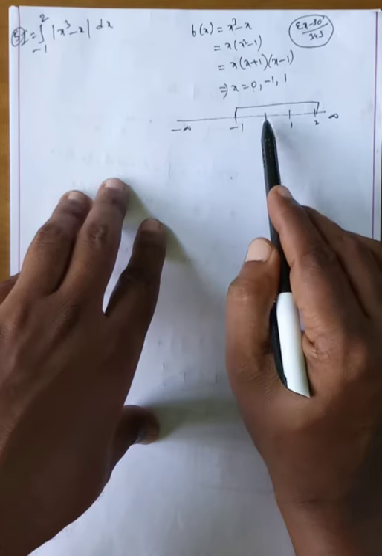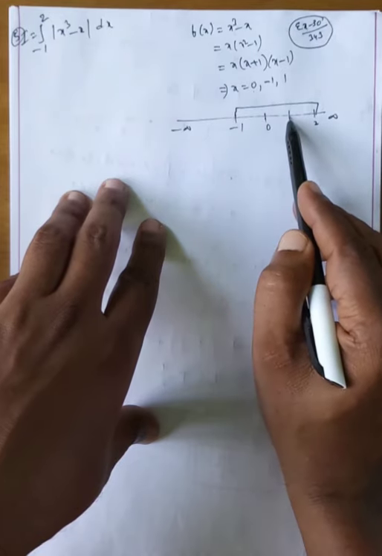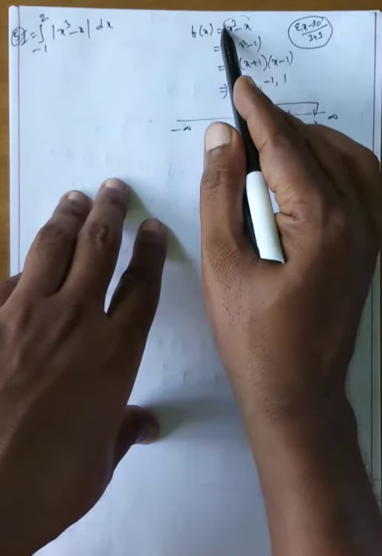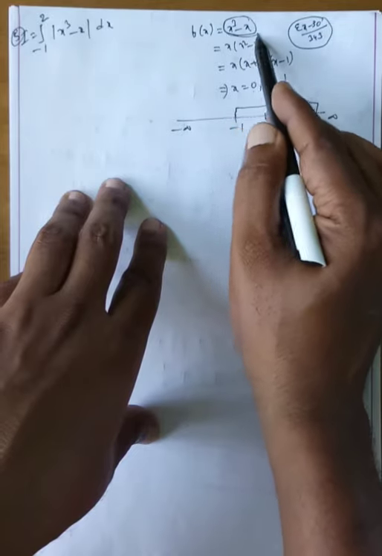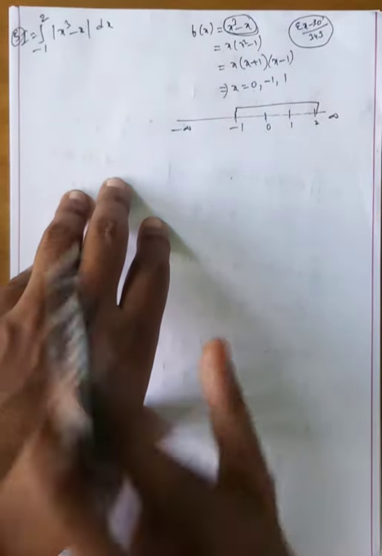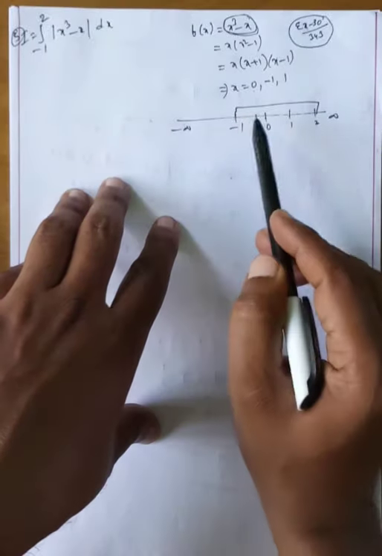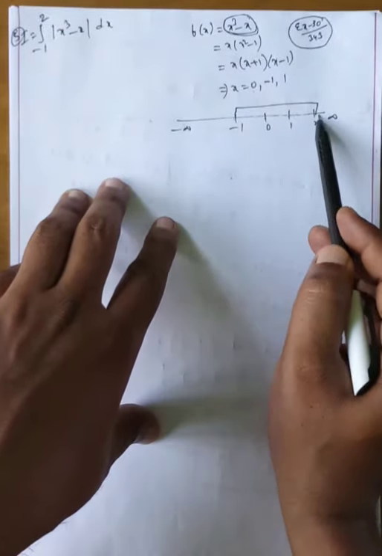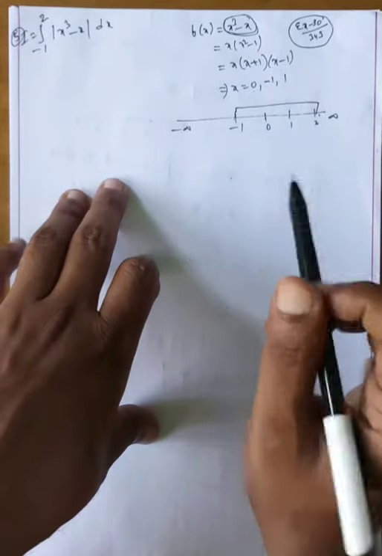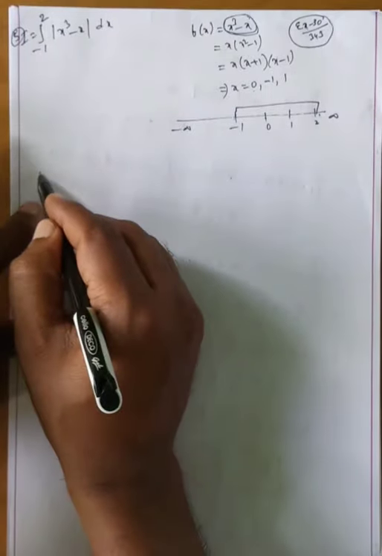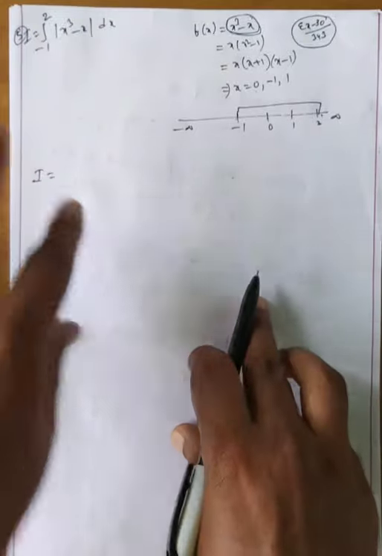Means minus 1 to 0, 0 to 1, what happened? You observe the x cube minus x value, positive or negative? If negative, you write the modulus and remove the negative, right? Minus 1 to 0, 0 to 1, 1 to 2. Okay my dear students, in this way we will do. Now I is equal to what? Observe first whether negative or positive.